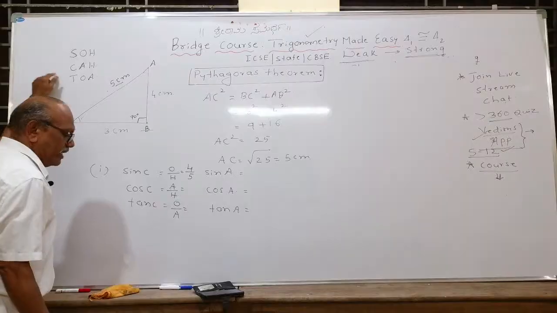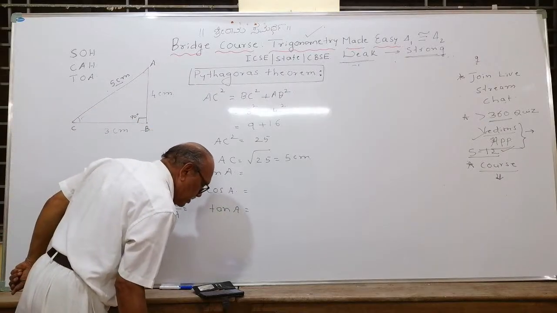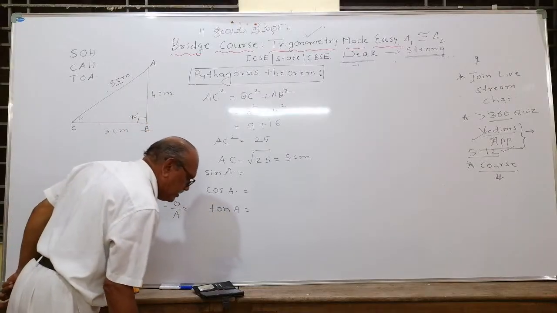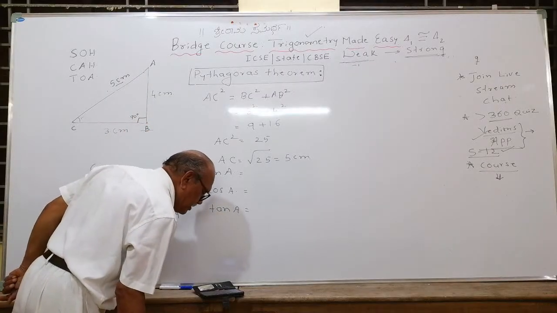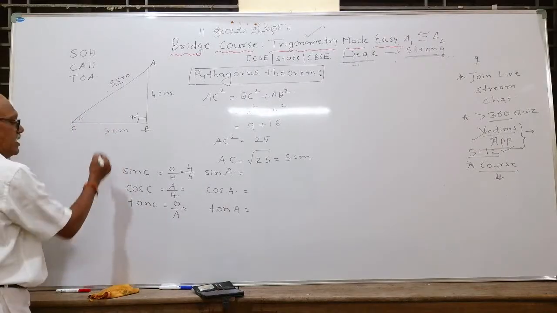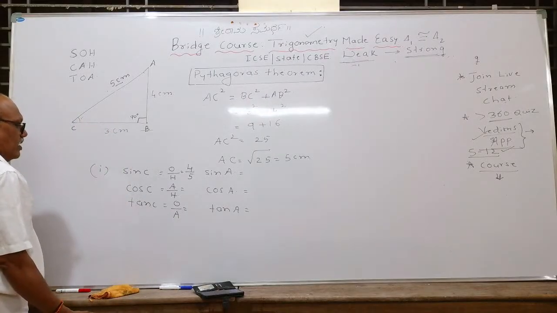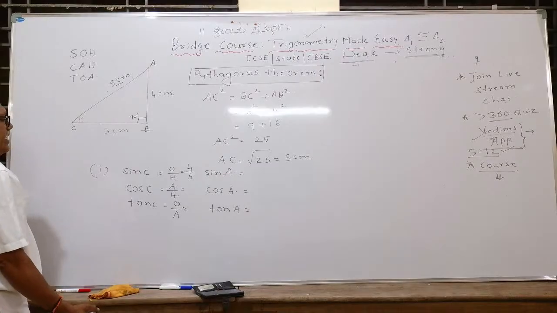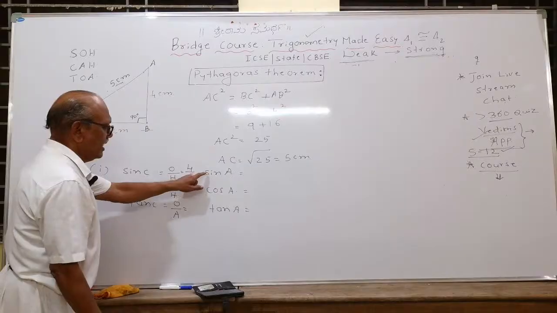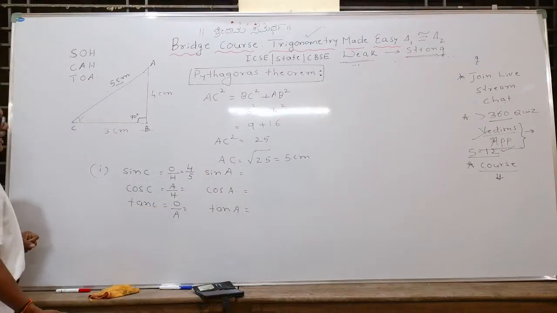Then continue, try next. Don't write side ratio, direct values you write. Write in the order, sin C first, cos C, then tan C, sin A, cos A, tan A. Go on writing the values. What is cos C?